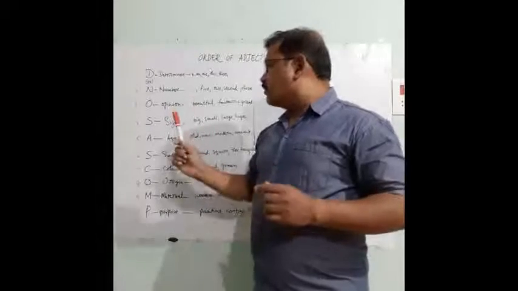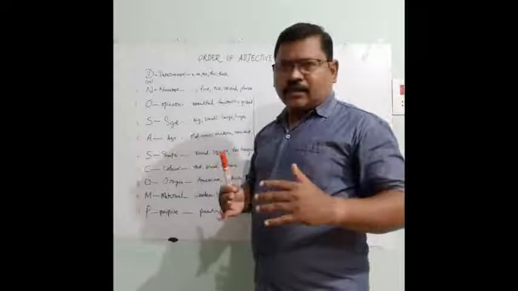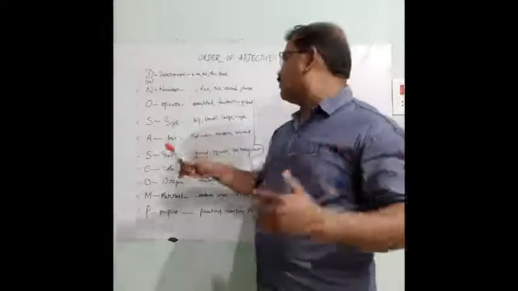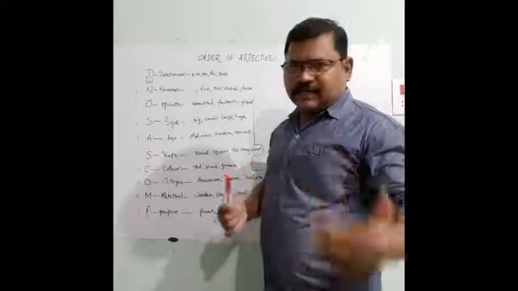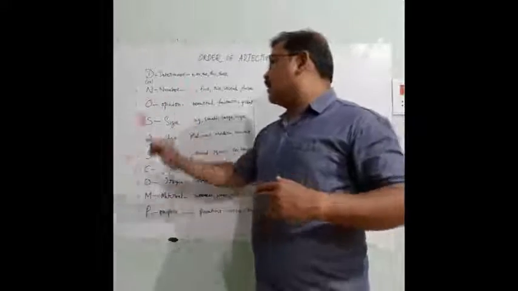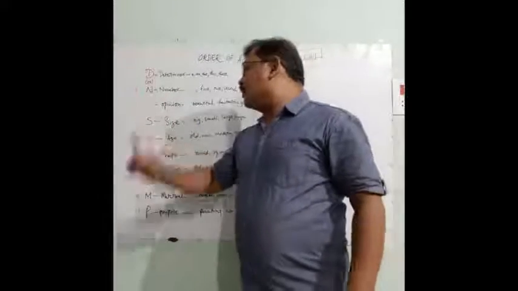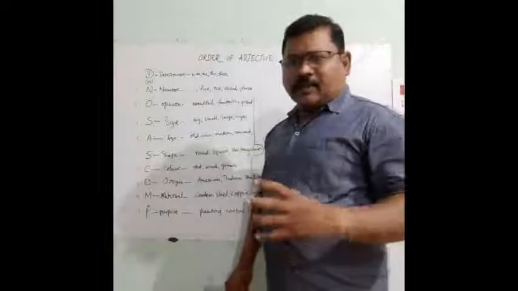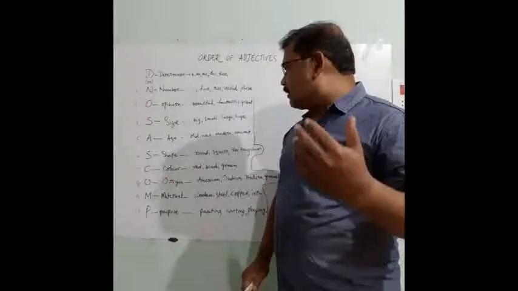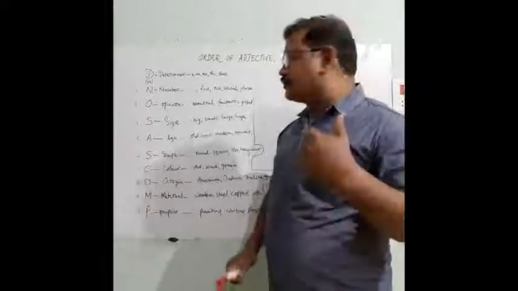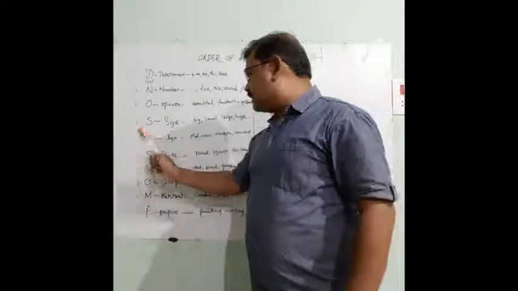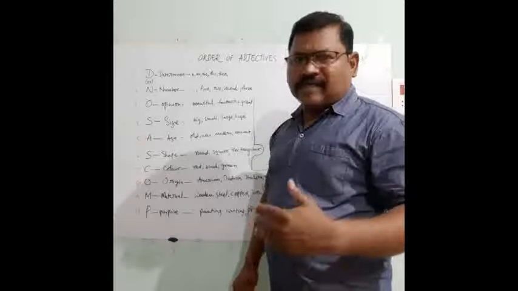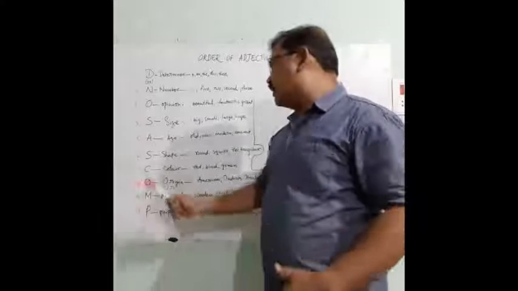The third one we have to take is opinion. The adjective which says opinion, just like it is beautiful, it is fantastic, it is great. Thus opinion takes the third place. And the fourth one is size, about the size of the noun. It may be big, small, large, huge. And next age. Age means whether it is new or old, ancient or modern.